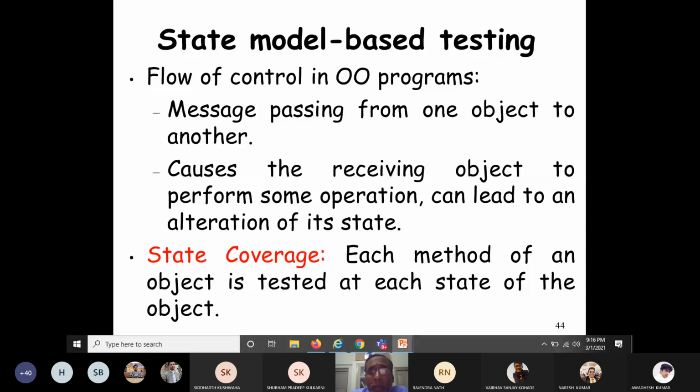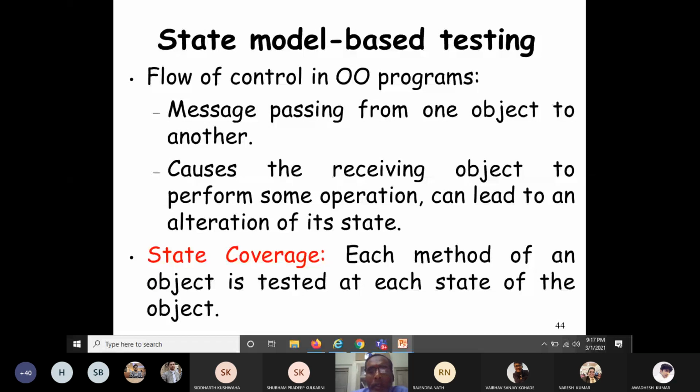An object can have n number of states. So each method of an object has to be tested at each state of the object. Each method of that object has to be tested at each state of the object.